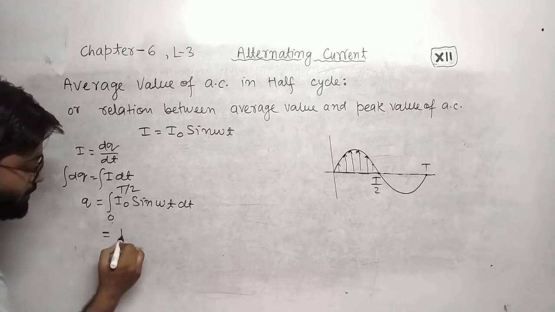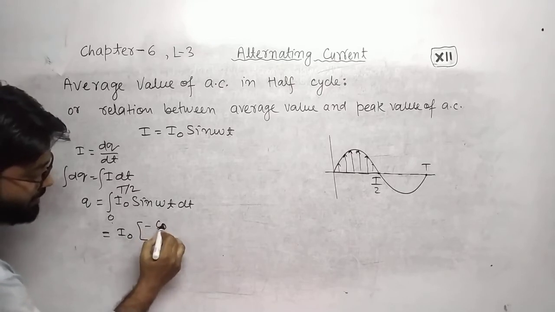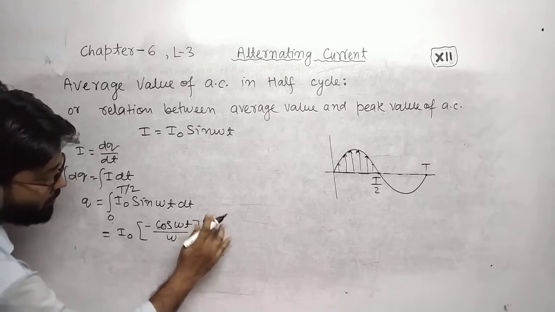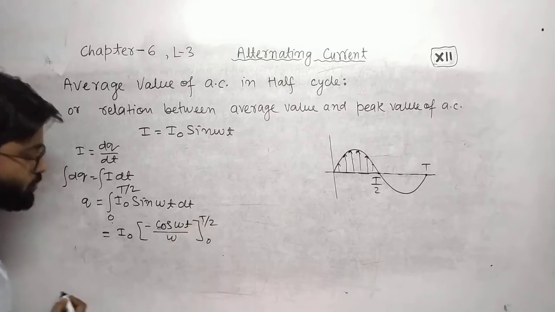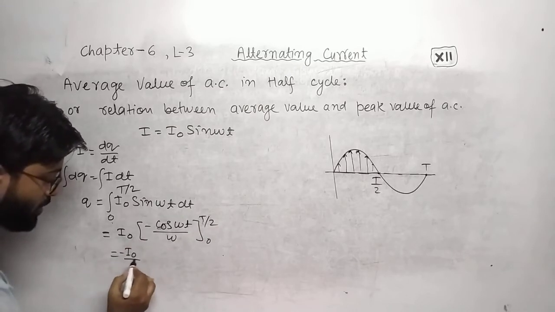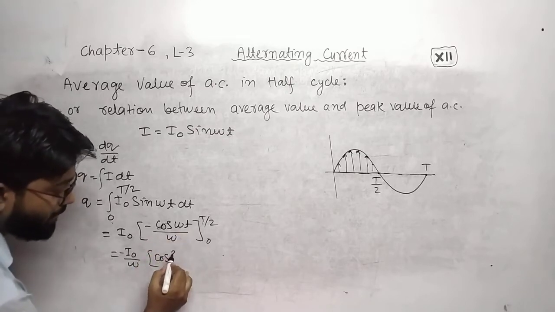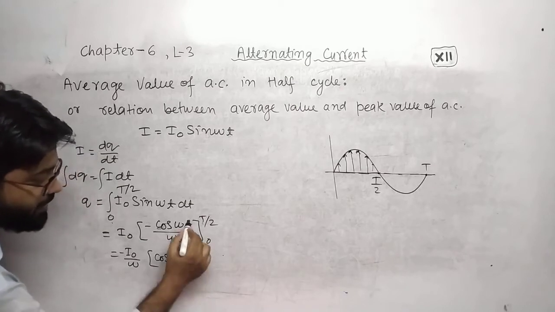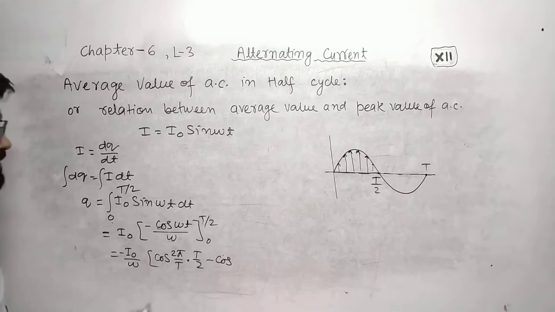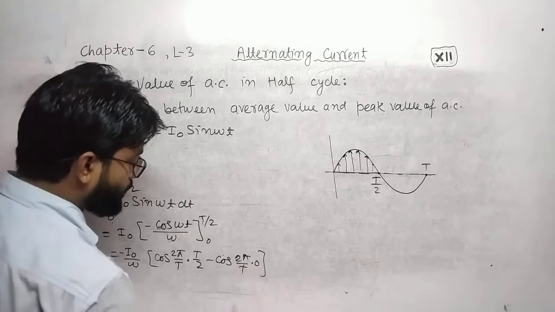Now I naught is constant. The integration of sine is minus cos omega t upon omega, from 0 to T by 2. You can take minus I naught upon omega common and put the value of cos omega t. In place of omega you can write 2 pi by T, and in place of small t you can write T by 2, minus cos of 2 pi by T into 0.